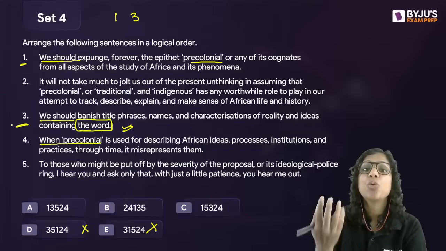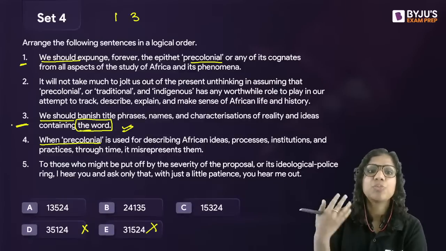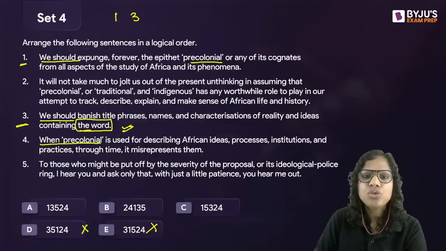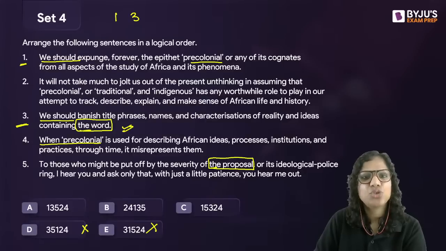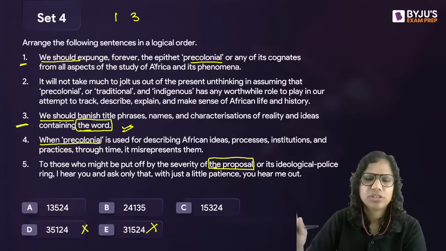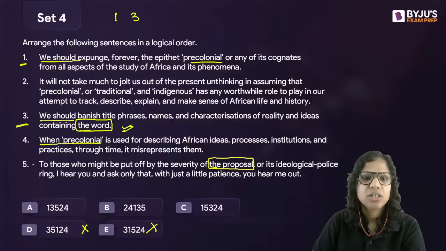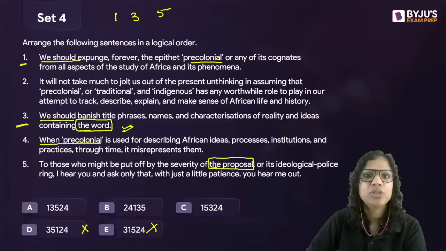The author is proposing something. To those who might be put off by the severity of the proposal, which proposal? The one that the author has just given us in 1 and 3, that we should banish this, we should expunge forever, we should just stop using forever. So I know that 5 comes after 1 and 3. That's why C also gets eliminated.